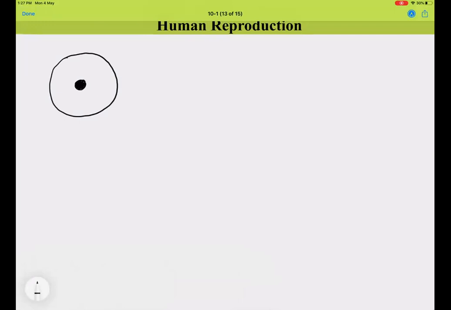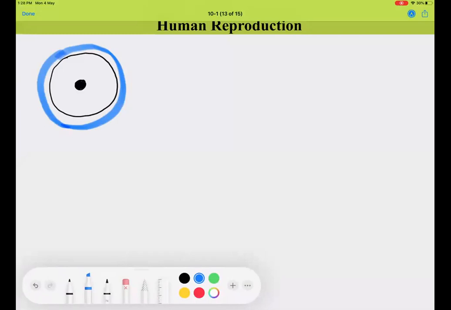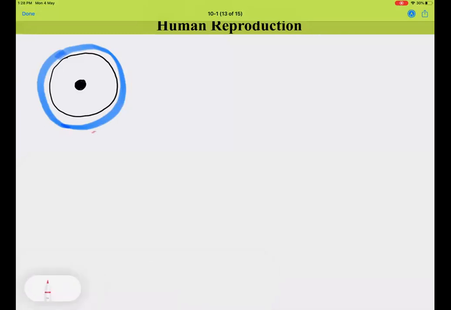That is the secondary oocyte stage, and around this oocyte there is a layer called the zona pellucida. While the ovum is released from the Graafian follicle, sometimes a few follicular cells are still attached around the ovum.